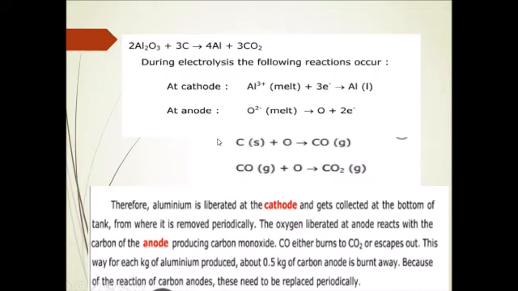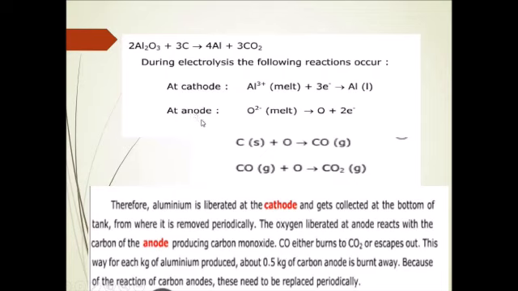Oxygen being negatively charged moves towards anode, and aluminium being positively charged moves towards cathode. Remember again, what have we taken? That is alumina, Al2O3, and it is being electrolyzed. Aluminium ions move towards cathode. Oxygen ions move towards anode.